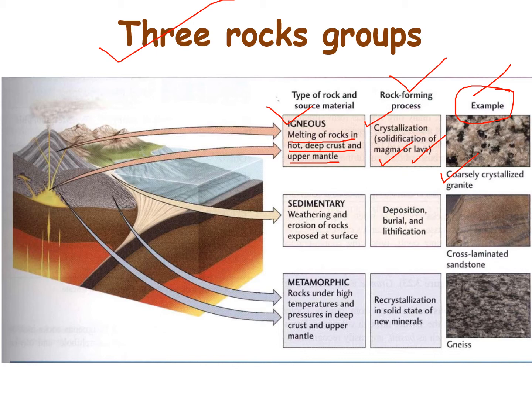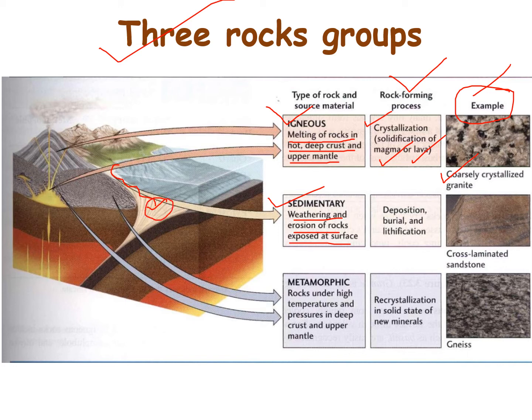Now comes the sedimentary rock. What is a sedimentary rock? It is a rock formed due to weathering and erosion of rock exposed at the surface. Weathering means the destruction of the rock, and it gets transported through geomorphological agents like wind, water, air and groundwater, and deposits at some places to give rise to sedimentary rock.